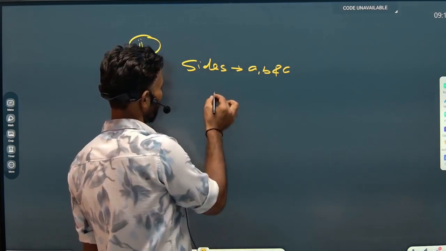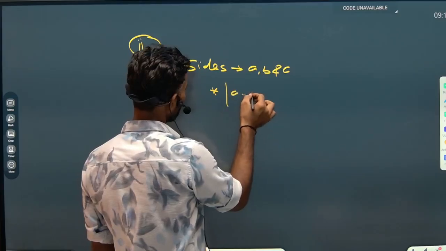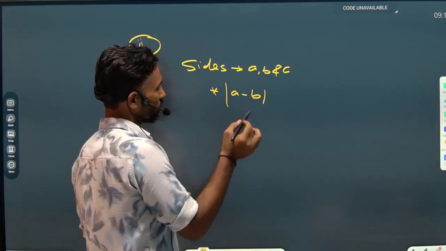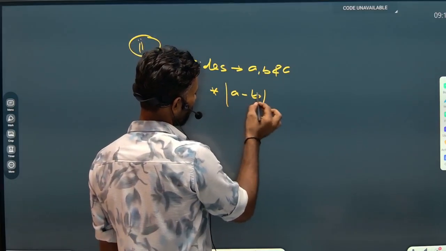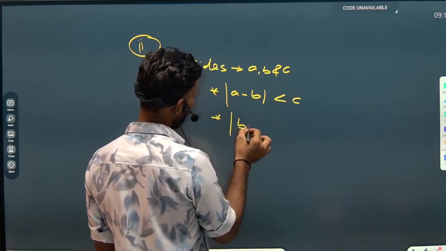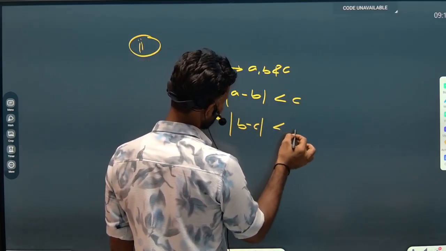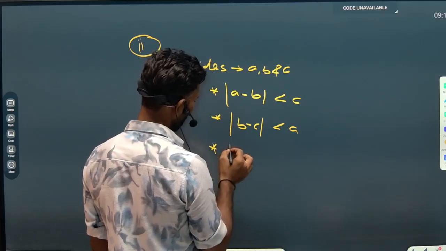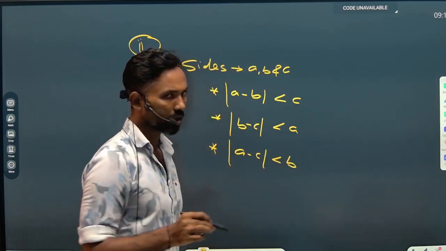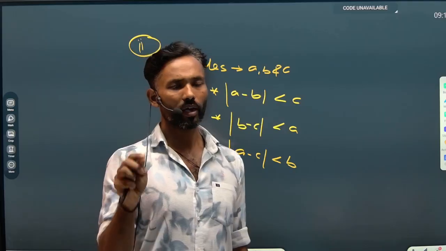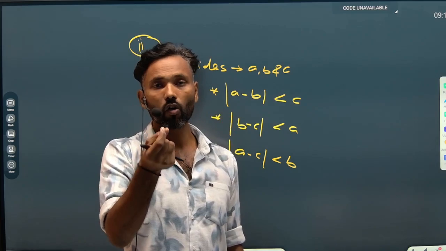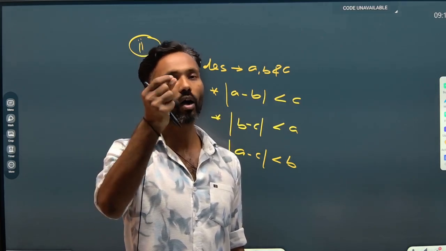So if I take A minus B, the difference of these two sides must be less than the third one, C. If I take the difference of B and C, B minus C, it must be less than A. If I take A minus C, it must be less than B. Now you have better understood this: the sum of any two sides must be greater than the third one, and the difference of any two sides must be less than the third one.